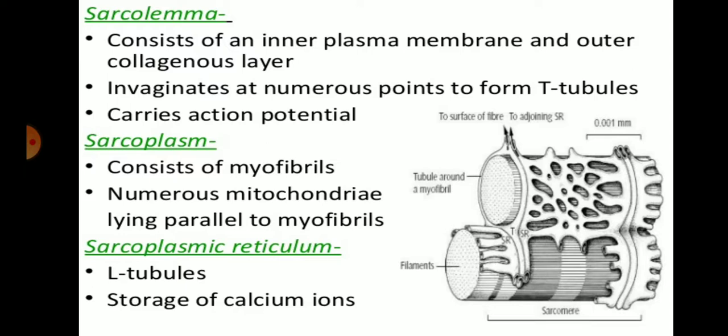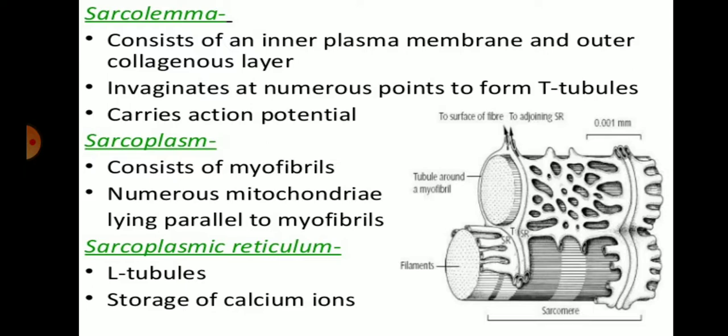The second one is the sarcoplasm. The sarcoplasm consists of the myofibrils. Myofibrils are the smallest part of the muscle cells. In this figure you can see the tubules around the myofibrils, and these small structures are the myofibrils. Numerous mitochondria lie parallel to the myofibrils.